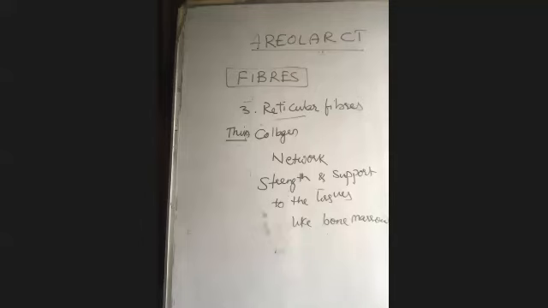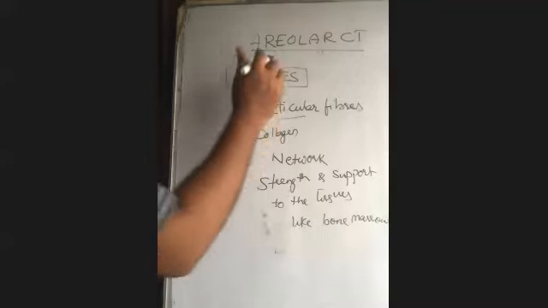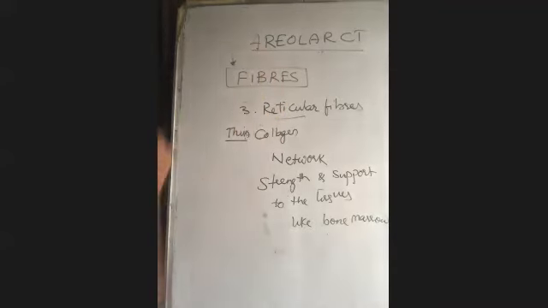Elastic fibers. Elastic fibers are yellow in color. They are branched fibers. We'll find them in some other tissues, not only in areolar connective tissue. We can also see them in elastic cartilages and elastic ligaments. As the topic moves on, you'll find the presence of collagen and elastin fibers in different places, in different connective tissues. But at present, we are learning all these fibers as a part of areolar connective tissue. So the nature needs to be remembered.